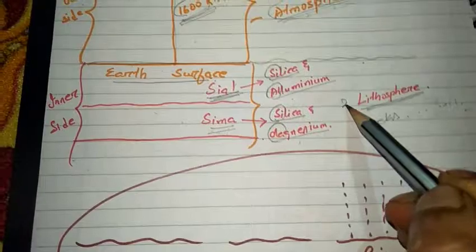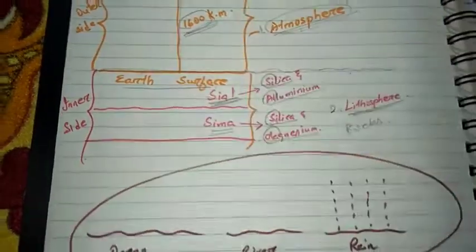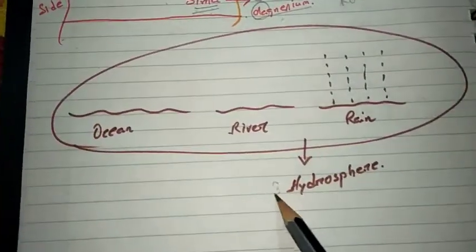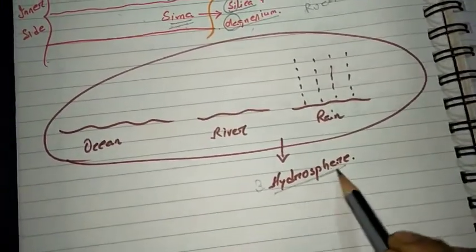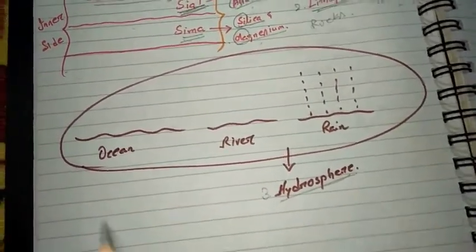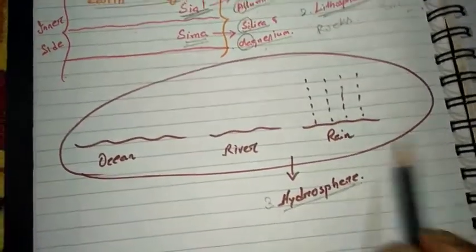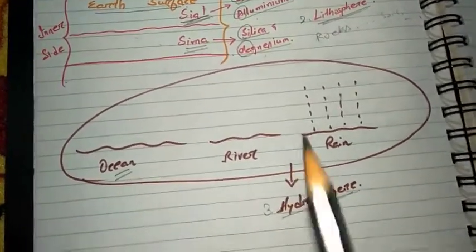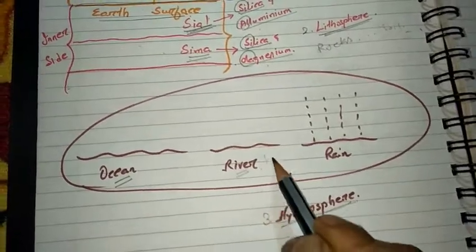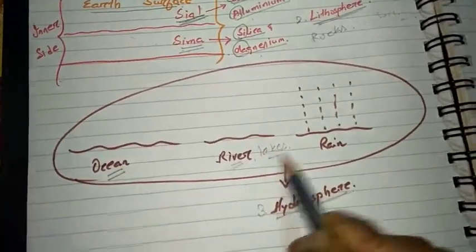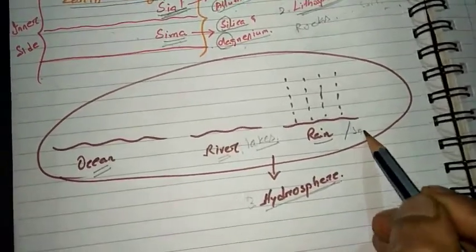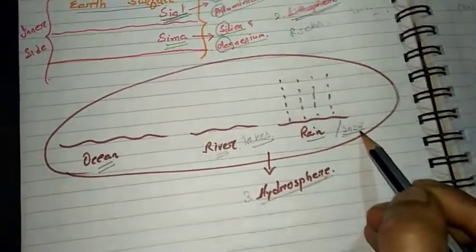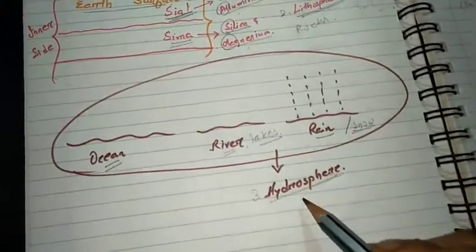This is the second sphere. Now the third sphere is the hydrosphere. The hydrosphere, as I already told you, is composed of all the forms of water. Water is found in the ocean, in the rivers, in the lakes, and water is there in rainfall and snowfall. All these different forms of water come under the hydrosphere.